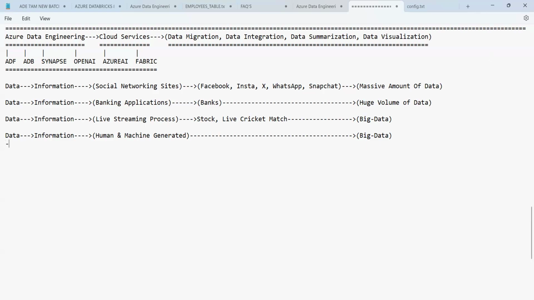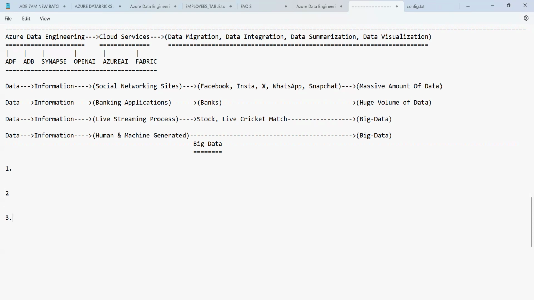Let's see what big data is. As you know, big data is nothing but the huge volume of data. The huge volume of data is called big data. Basically, when we talk about big data, it is classified into three categories. What are those categories?